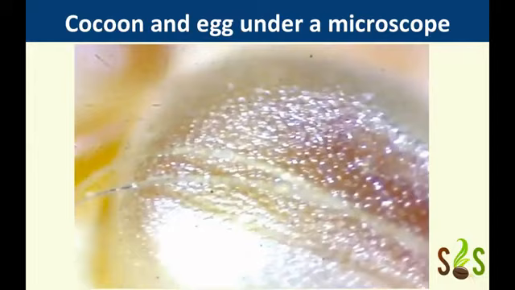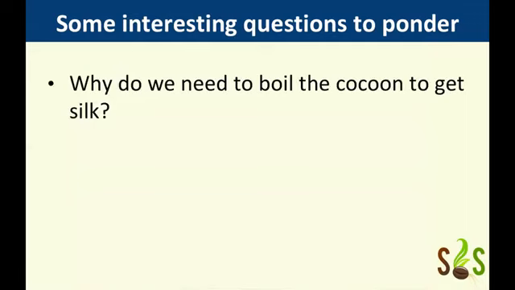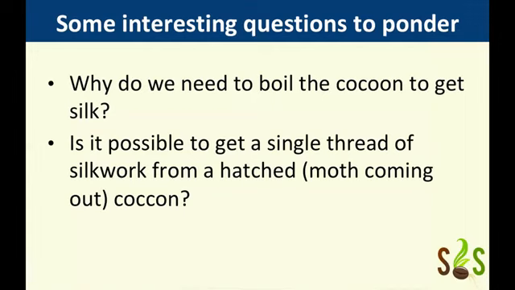Fine. So after all this exploration, we have some interesting questions to ponder. Okay. So why do we need to boil the cocoon to get silk? Can we not just take out the silk without boiling the cocoon, such that we don't end up killing the moth inside? Then, is it possible to get a single thread of silkworm from a hatched cocoon?